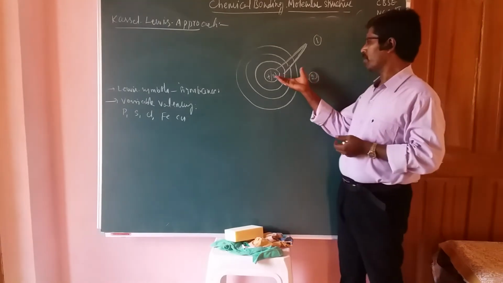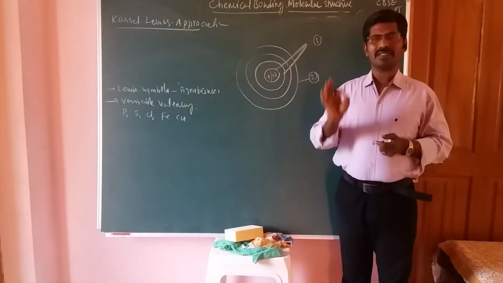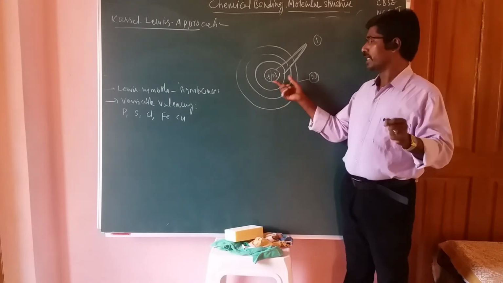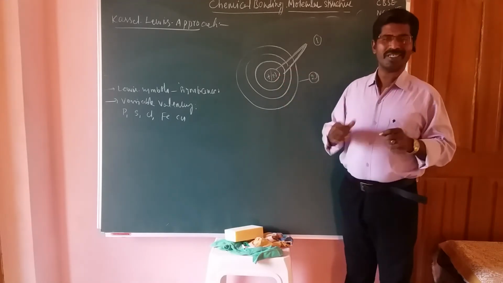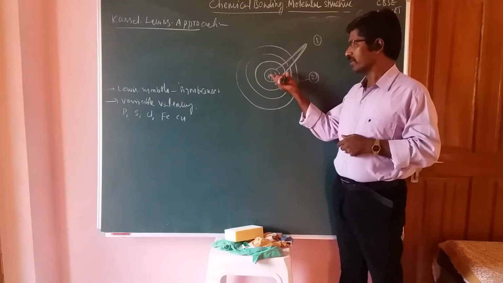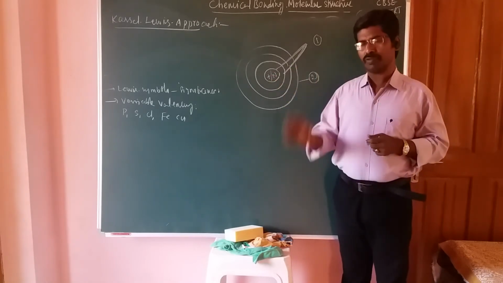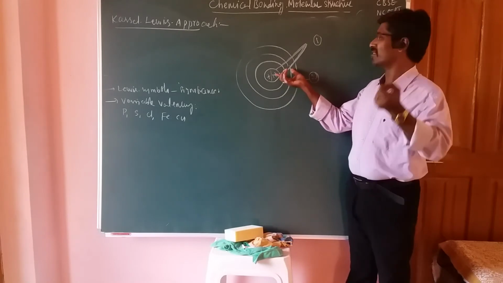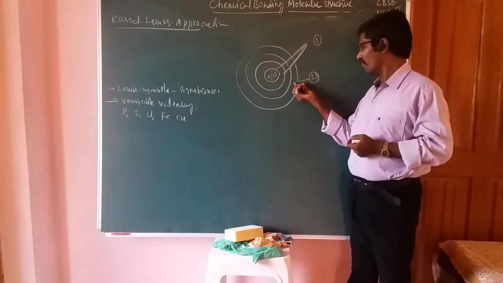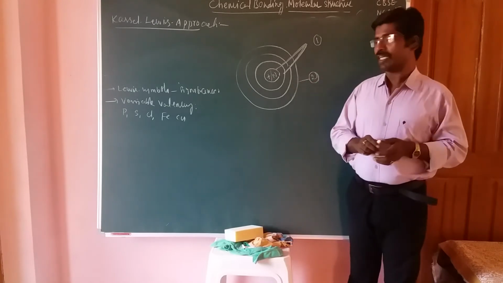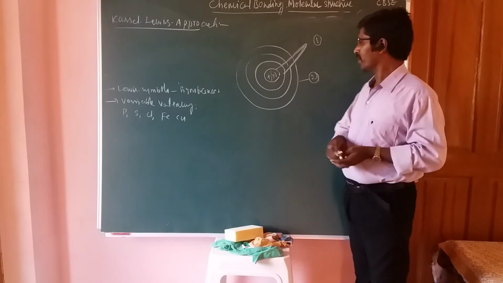The first part consists of the positive charge and the inner electrons or inner core shells. That means the positive charge of the nucleus and the inner orbitals are considered as one set, and the outermost electron, the last shell, is considered another set.